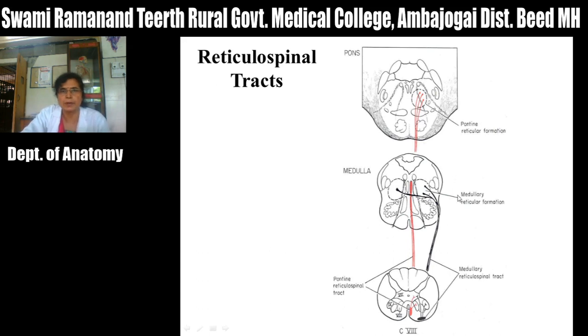Then the second reticulospinal tract arises from the medullary reticular formation, and it is also called the lateral reticulospinal tract.